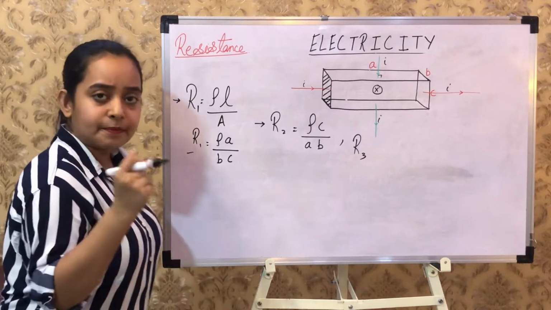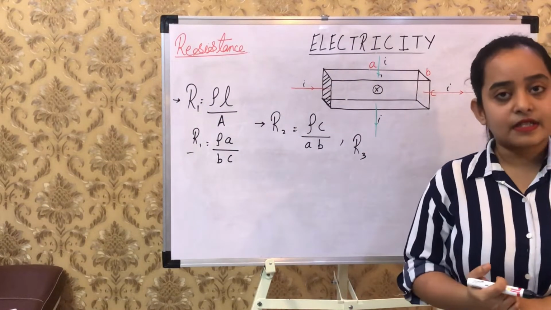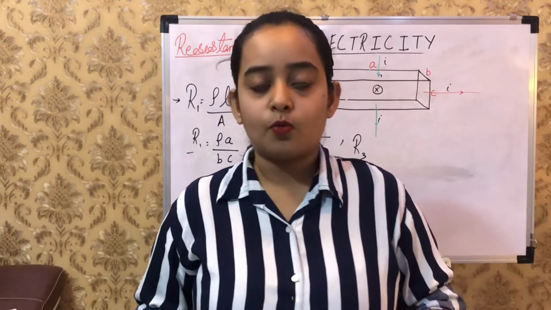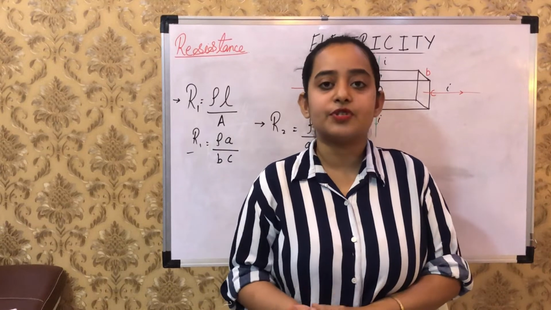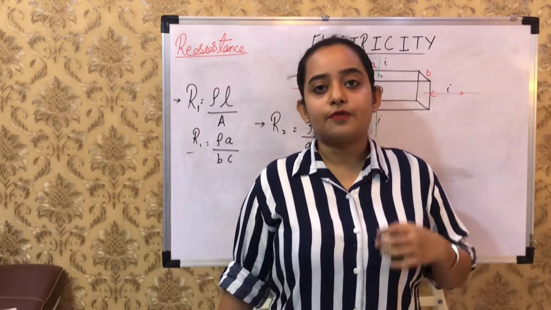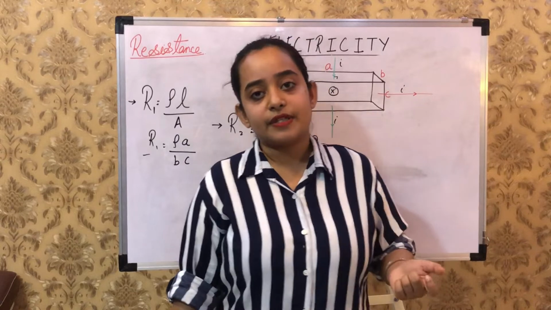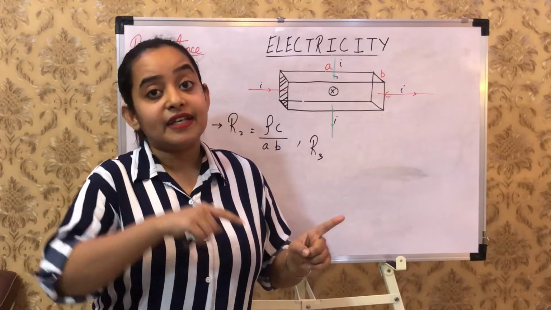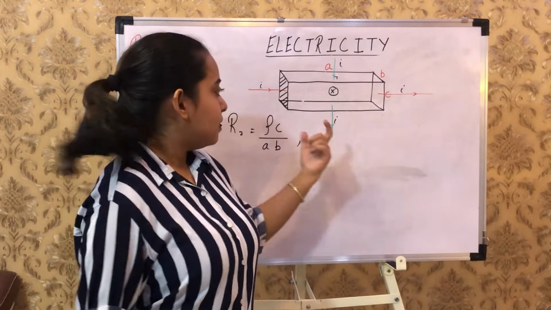Okay, let's recapitulate quickly. In today's class, we have done what is a resistor, what is resistance, R is equal to rho L by A, which is the standard formula. Also we have solved certain numericals, like when the length is getting doubled, when the length is getting increased by twice, and then this one.